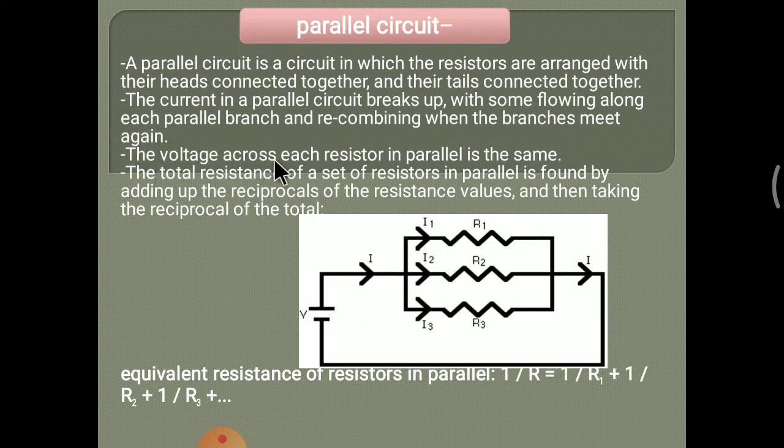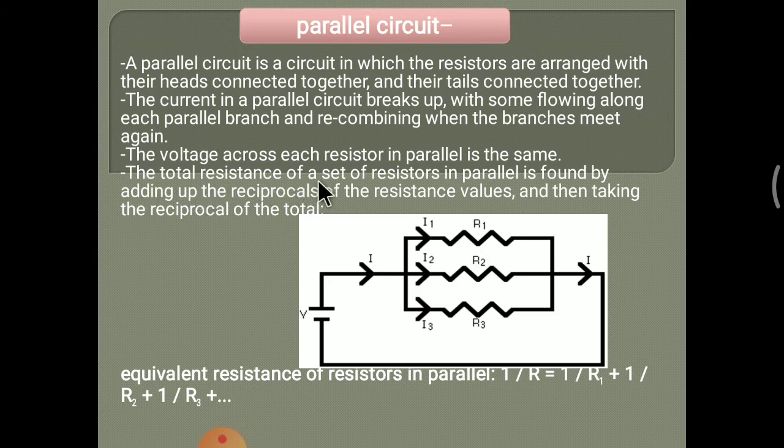The voltage across each resistor in parallel is the same. These resistances are in parallel, so the voltage across them is also parallel. So the voltage across R1, R2, R3 or any parallel branch is the same.